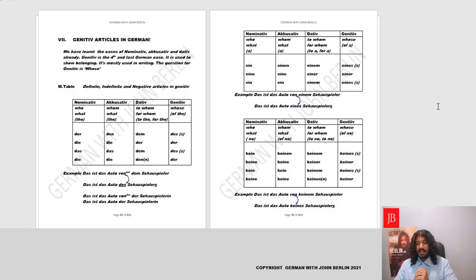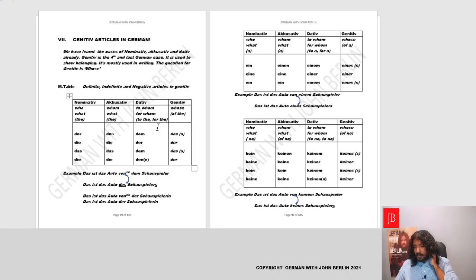Yes. So this is the last column of articles which we'll be doing. Let's have a quick look together. Now, before we get started with genitive, here is a quick review of what we did already. We did the nominative articles, in which we learned der, die, das, die. We learned accusative articles with the question whom, den, die, das, die, and we did dative, to whom and for whom, basically dem, der, dem, den, with the meaning being to the or for the. Perfect.